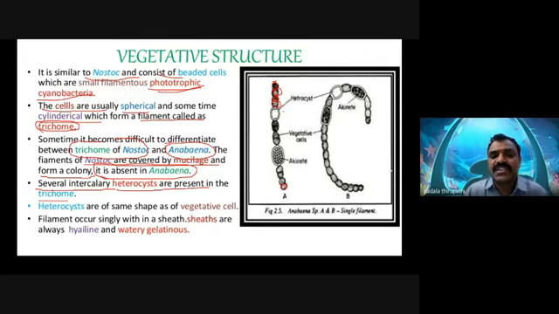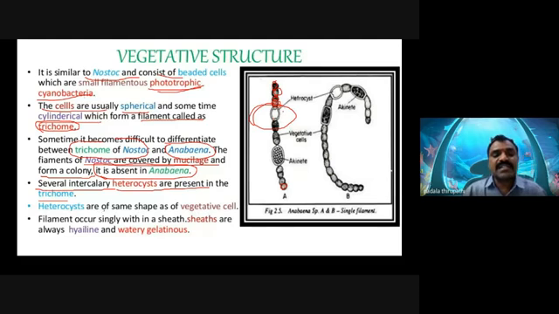See here, this is the heterocyst, my dear friends. Compared to the vegetative cells or other cells, the heterocyst is larger in size. This heterocyst is able to fix nitrogen from the atmosphere. So this is the variation between vegetative cells and heterocyst cells.